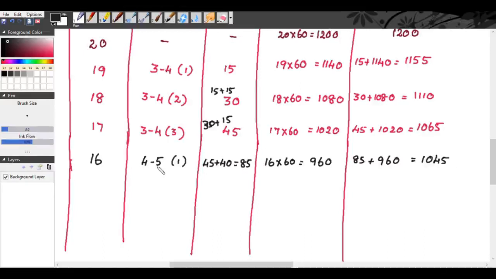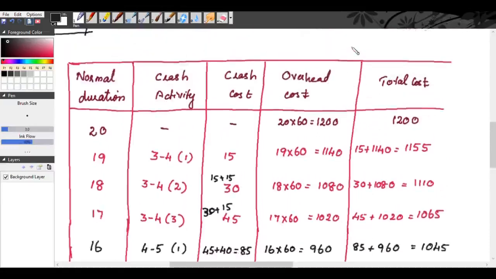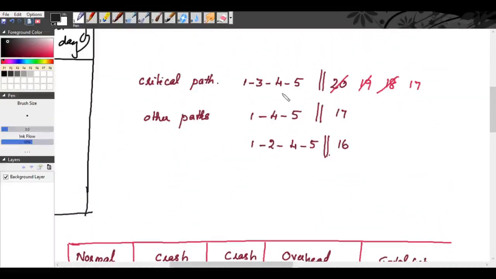So now you have crashed activity 4, 5, right? When you are crashing the activity 4, 5, this 17 days becomes 16 days. Again, here also you have 4, 5. So 17 becomes 16 days. Here also you have 4, 5. So this 16 becomes 15 days.